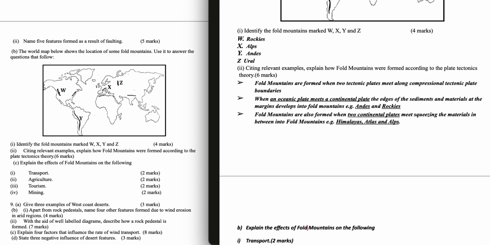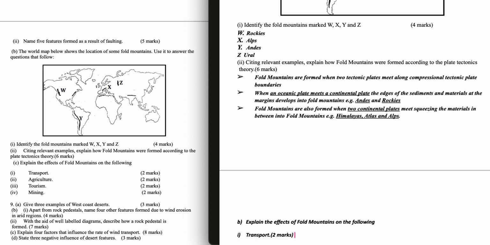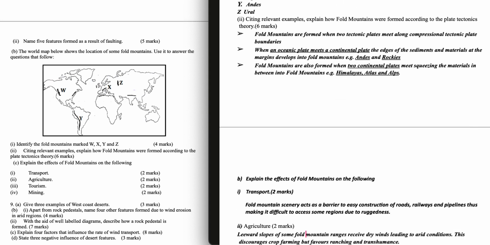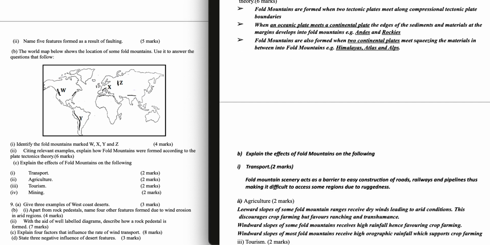Question 8c. Explain the effects of fault mountains on the following. Number 1, transport. Fault mountain scenery acts as a barrier to easy construction of roads, railways, and pipelines, thus making it difficult to access some regions due to ruggedness.